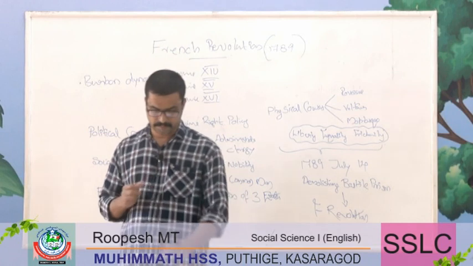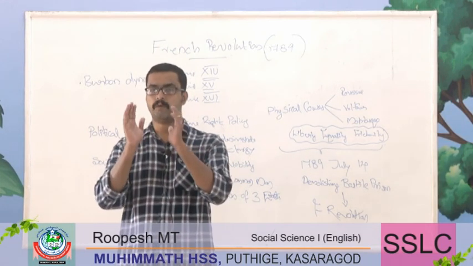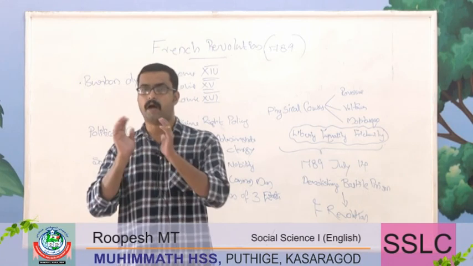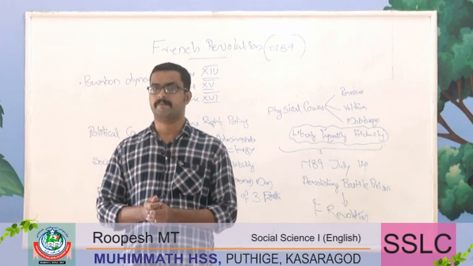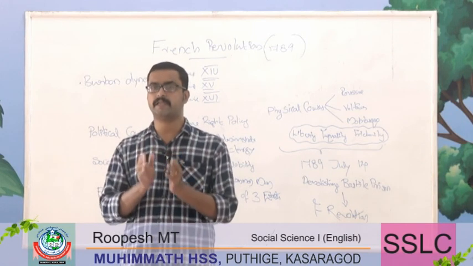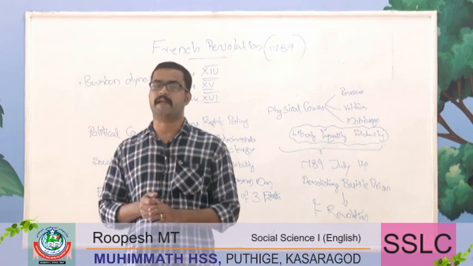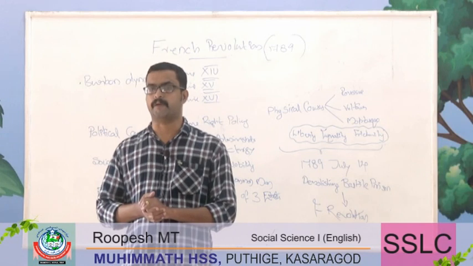And Voltaire clearly explained how the clergy and the nobility exploited the common man. Voltaire clearly shows how the clergy and the nobility exploited the third category of community.